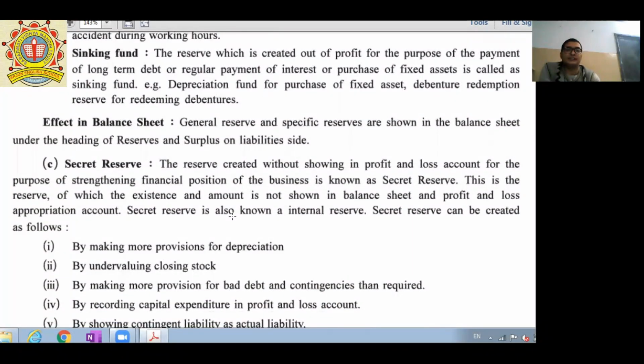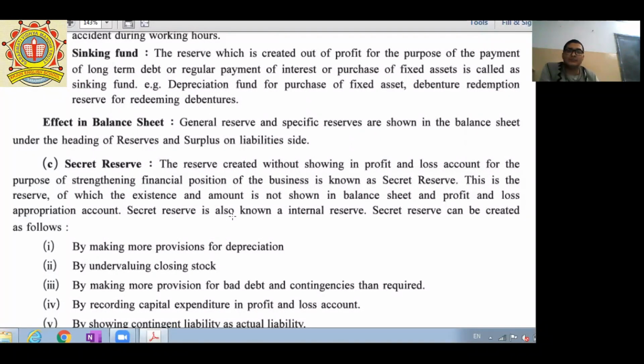Next one, secret reserve. The reserve created without showing in the profit and loss account for the purpose of strengthening the financial position of the business is called secret reserve. This is the reserve whose existence and amount is not shown in the balance sheet and profit and loss appropriation account. Secret reserve is also called internal reserve, and secret reserve can be created as follows. So it is a 1 mark question.